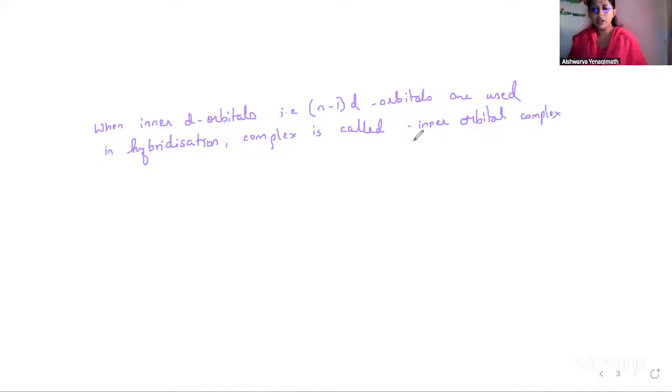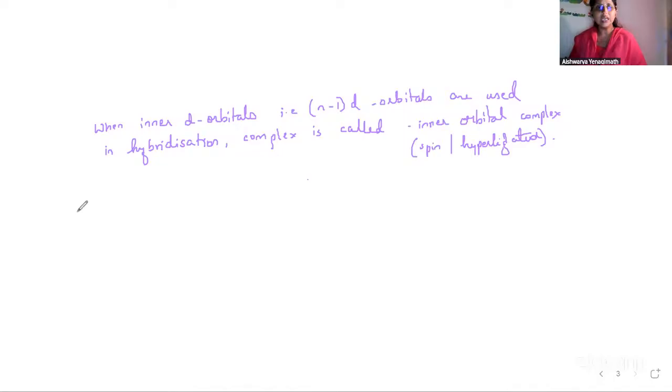Or it is also called as spin paired or hyperligated complex. And when outer d orbitals, the n d orbitals, are involved, it is called outer orbital complex.